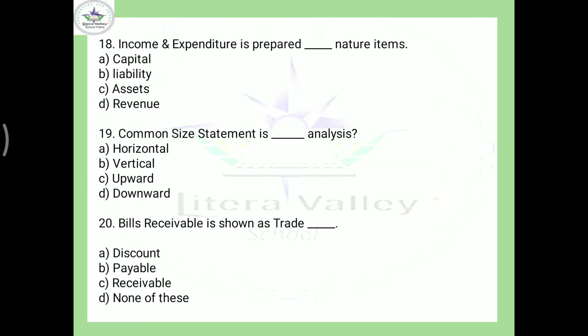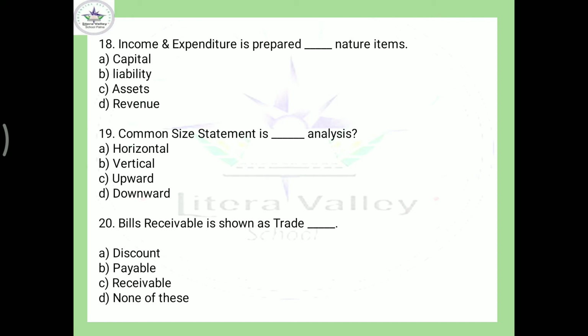Income and expenditure is prepared on dash nature item. Which type of items are required for preparation of income and expenditure? So always it is revenue. Revenue nature item, revenue nature income, and revenue nature expenditure will be taken for preparation of income and expenditure account. So your answer should be D.